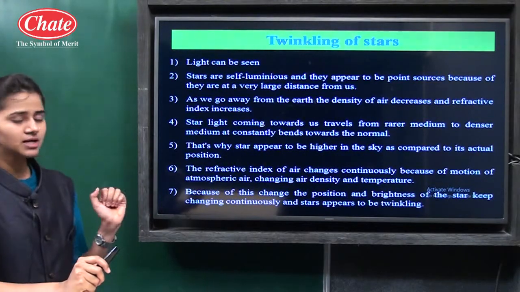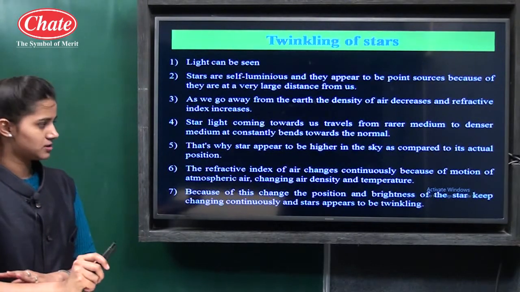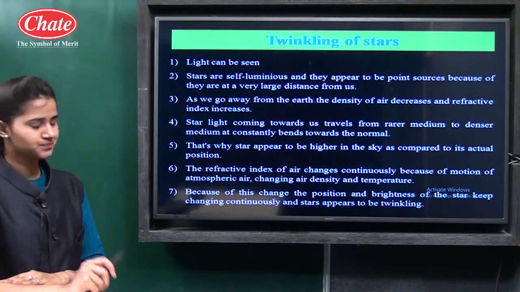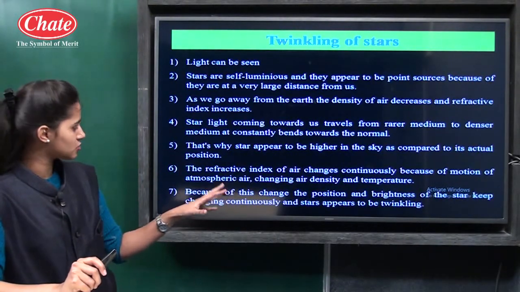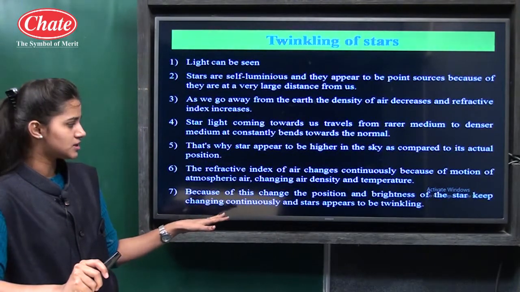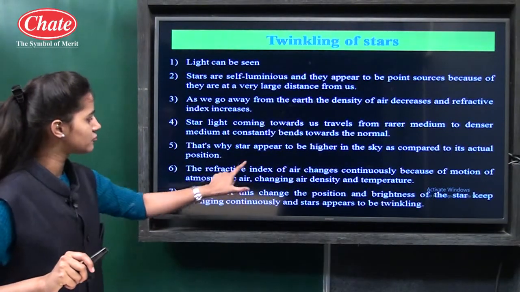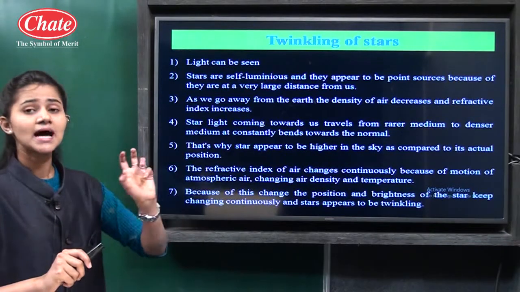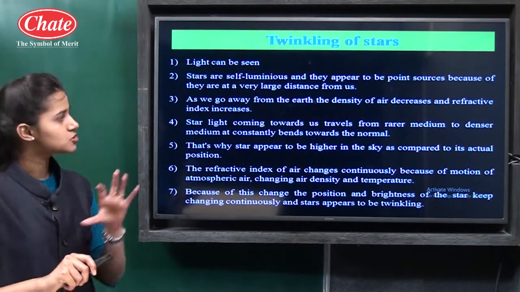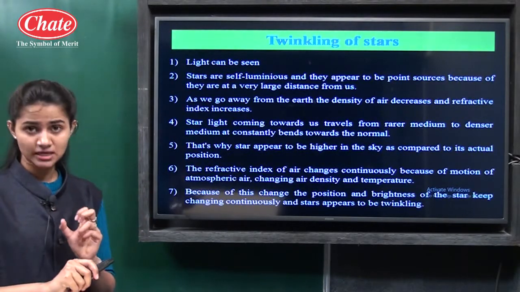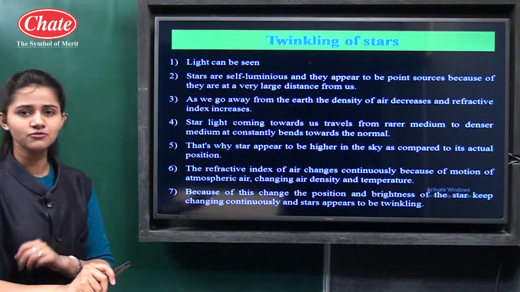Okay, so the refractive index of air changes continuously because of the motion of atmospheric air, changing air density and temperature. Because of this change, the position and brightness of the star keep changing continuously, and stars appear to be twinkling. Due to all these reasons the refractive index continuously changes, and that's why we observe the twinkling of the star. This is one phenomenon which occurs in nature, the twinkling of stars, and we observe it due to the refraction of light.